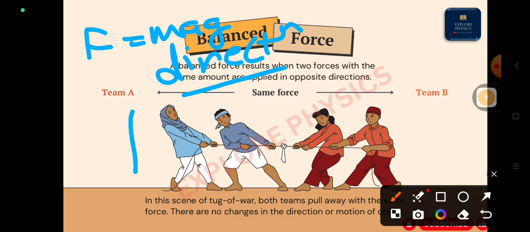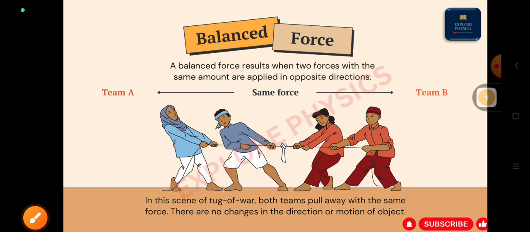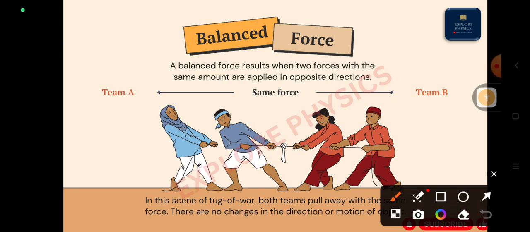Whenever in a tug of war game, what is happening here? Two members are on this side, and the same two members are on the other side. Both are applying the same, equal and opposite direction force on the same knot, right? So what happened? That string is unable to move from its original position. In the tug of war, both teams pull with the same force. Therefore, there is no change in the direction or the motion of the object. Team A is applying the same force, and Team B is applying the same force. So this type of force, the same force, we can call a balanced force.